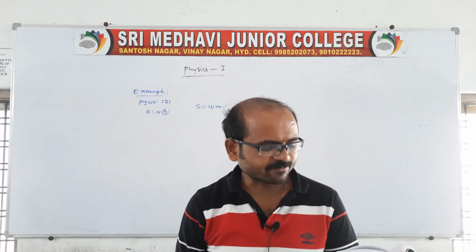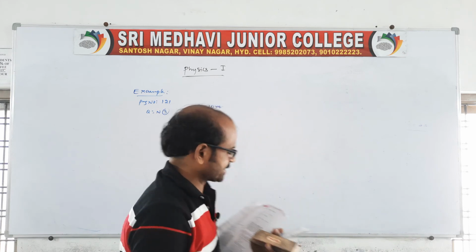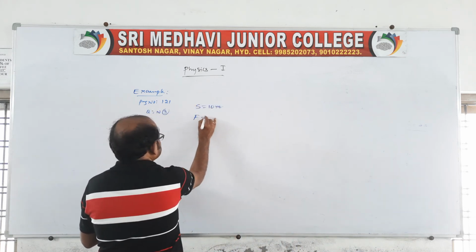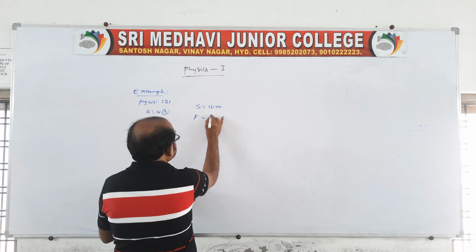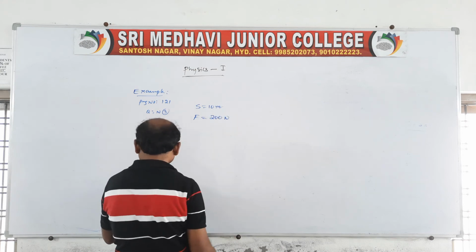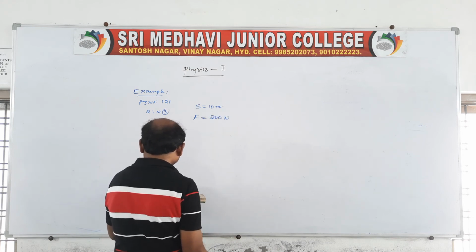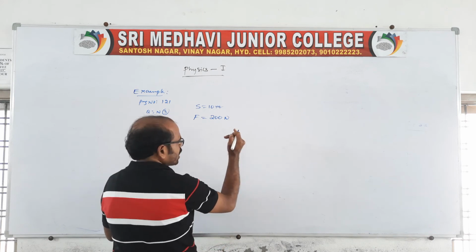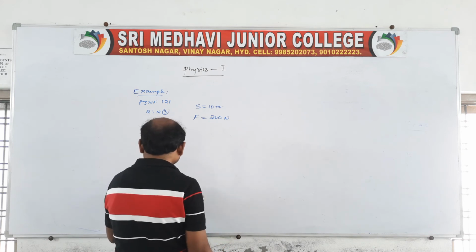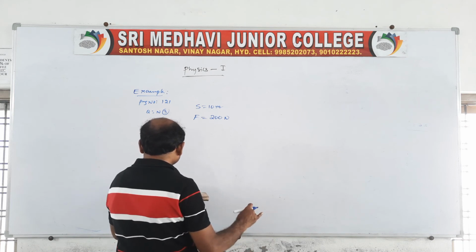During this process the force on the cycle due to the road, there is a frictional force acting between the road and the tire, is 200 Newton, directly opposite to the motion. How much work does the road do on the cycle?